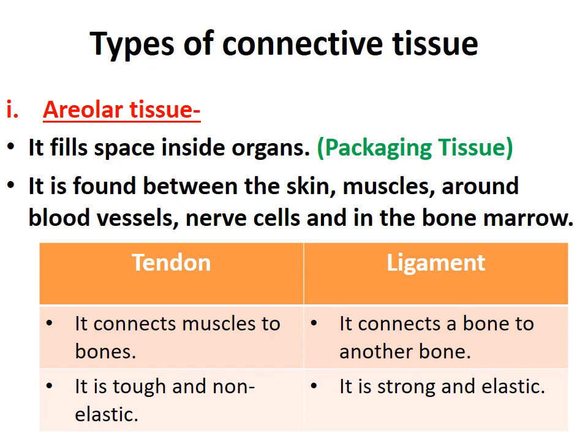But students, keep one thing in mind, please do not get confused about which is connecting muscles to bones and which is connecting bone to another bone. Just remember, tendon is connecting muscles and bones and ligament is connecting one bone to another bone. So this was tendons and ligaments, which come under the category of areolar connective tissue.